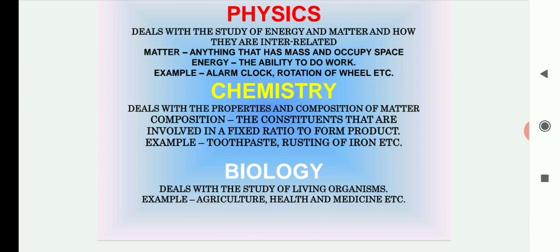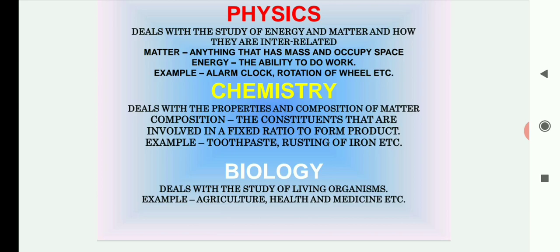In toothpaste there are some chemicals which combine in a fixed ratio, chemicals like fluorides, sulfides, and silica. Many more chemicals combine in fixed quantities to make that toothpaste.